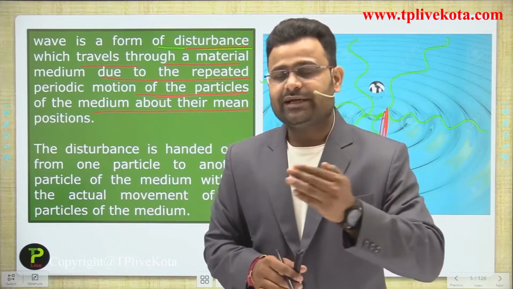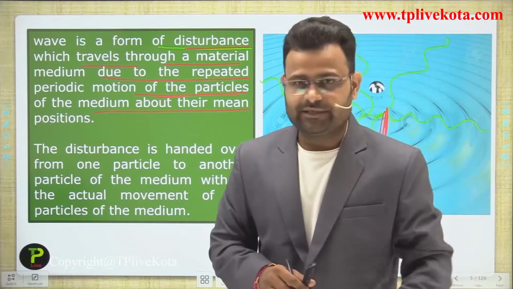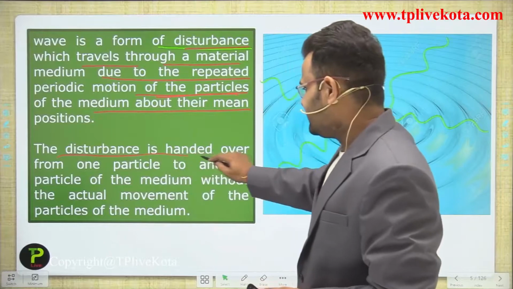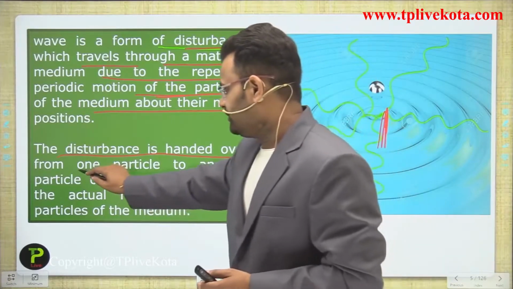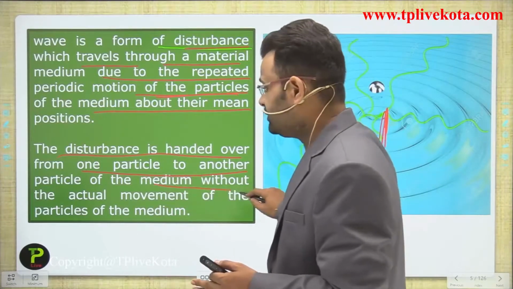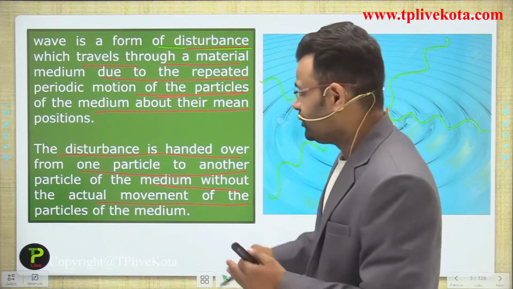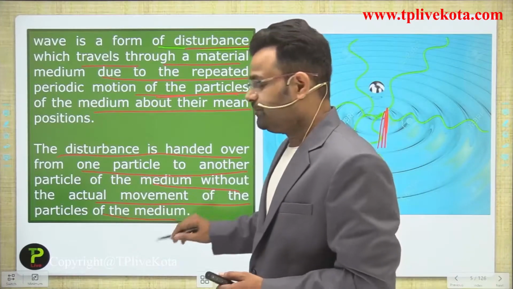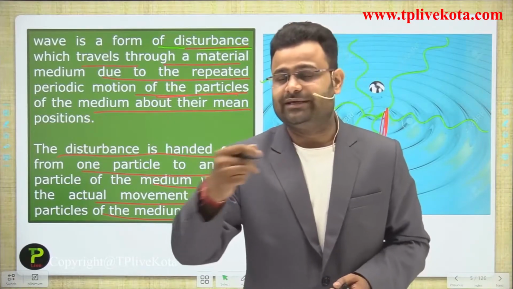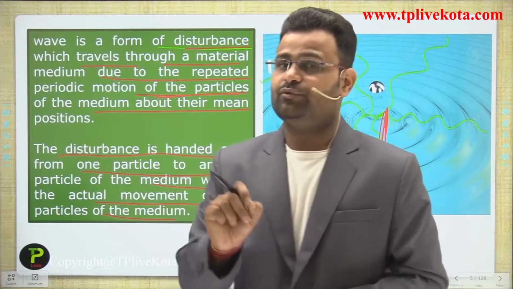So guys, that energy keeps transferring and moving to another object continuously. The disturbance is handed over from one particle to another particle of the medium without the actual transportation or movement of the particles of the medium. Means particles cannot be transferred, a particle just provides the energy to a neighboring particle without any change of actual position.